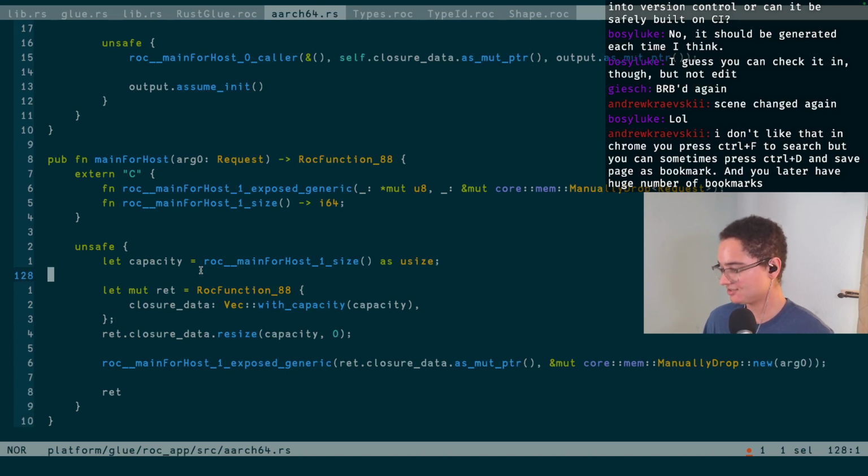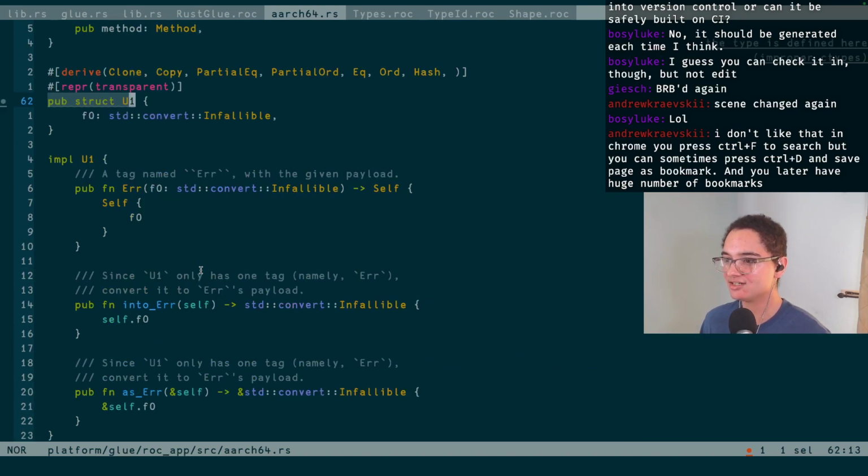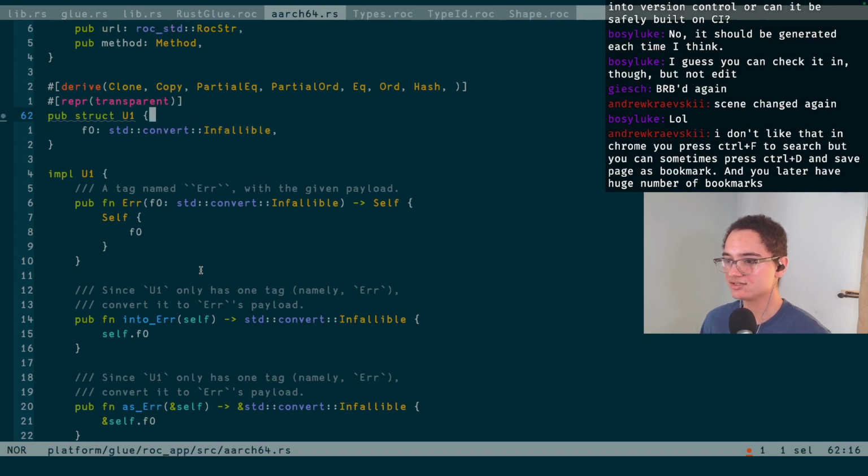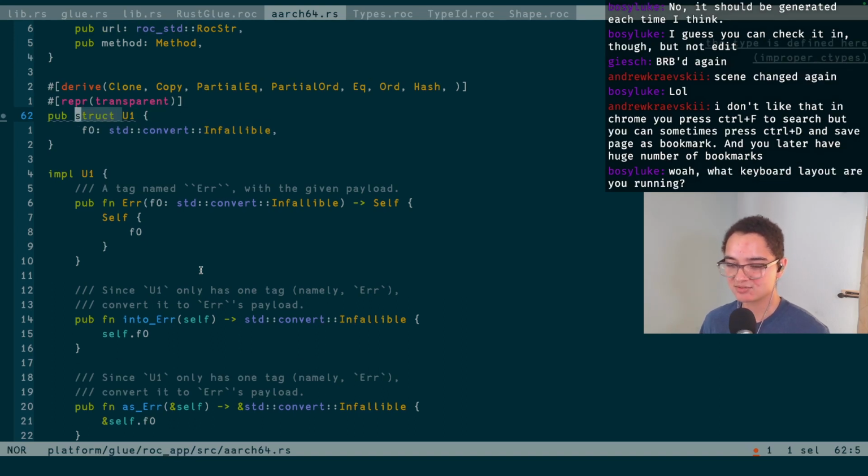Anyways, I don't think, oh no, it still says there's one error. Let's see, what's the one error? Type defined here, improper C types. Apparently we're telling, I don't know. That seems unimportant for now.